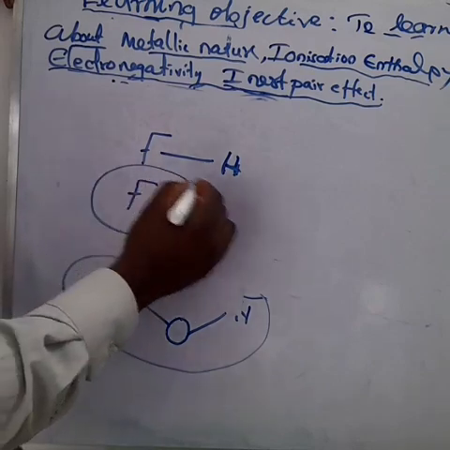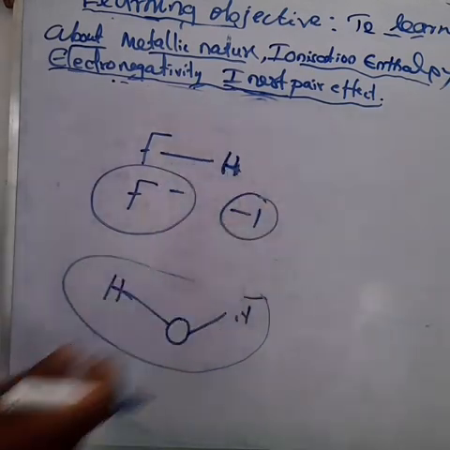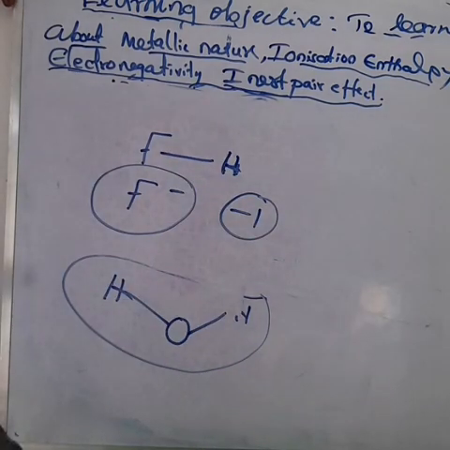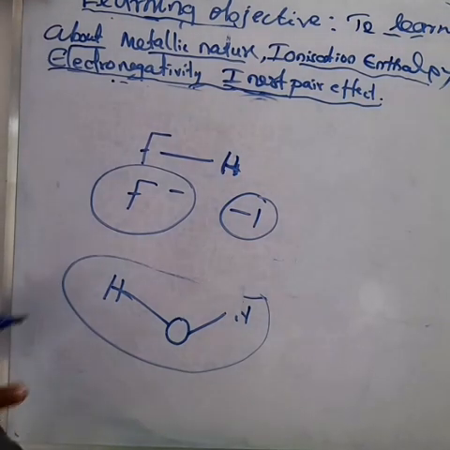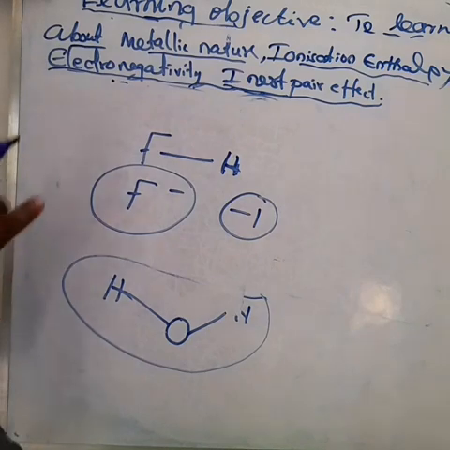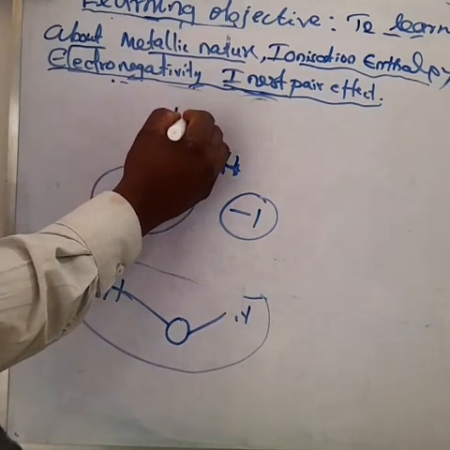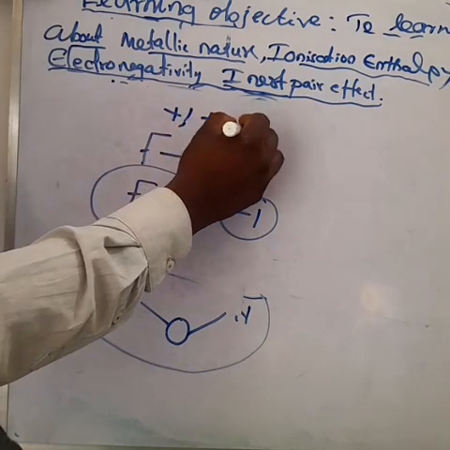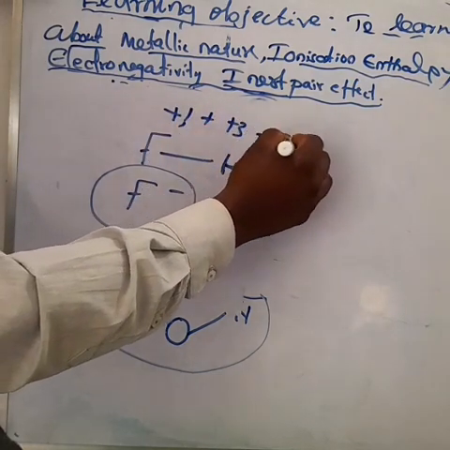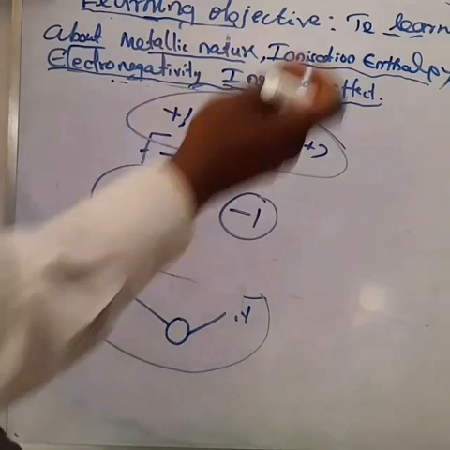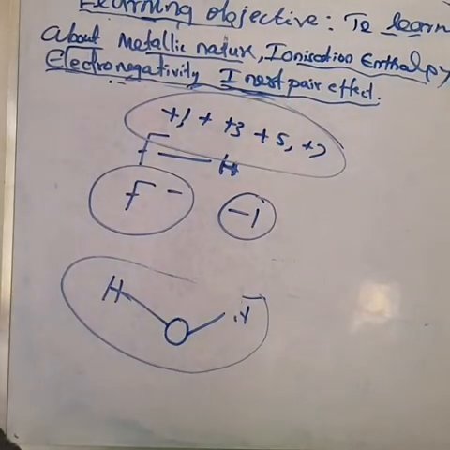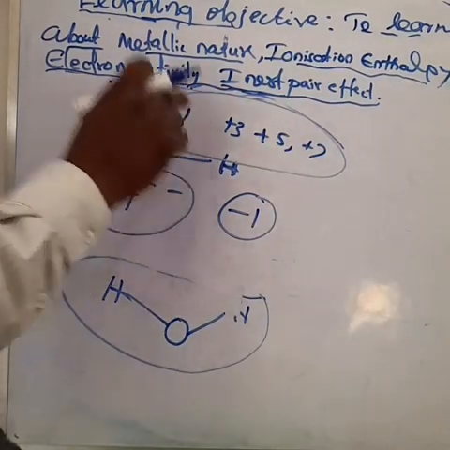Other halogens, we discussed them yesterday. The other observed oxidation states for the halogens are +1, +3, +5, am I right? And +7 oxidation state, in addition to -1. Fluorine is the strongest oxidizing agent and the most reactive element among the halogens.